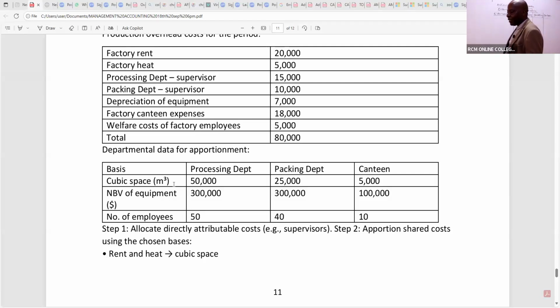The first item here, they are calling it factory rent. Now, factory rent, ladies and gentlemen, when you look at the basis given, you can see processing is occupying quite a huge space. The processing department, 50,000. Then we have in this case here packing, 25. Then we have canteen, 5.